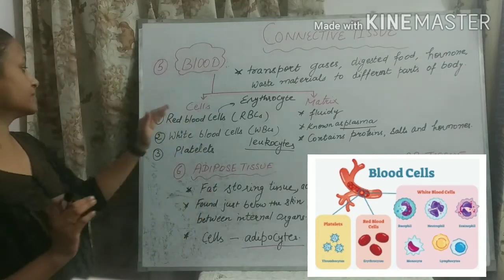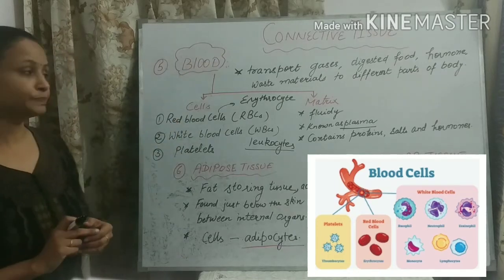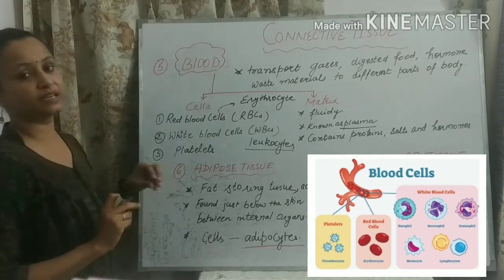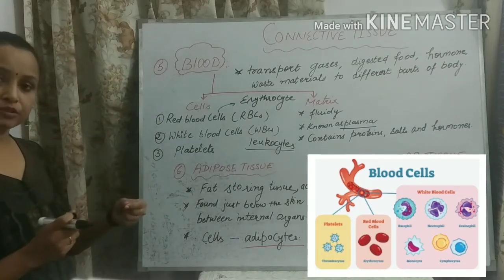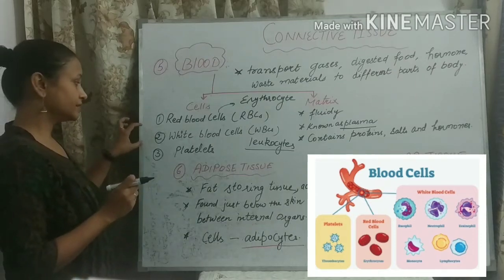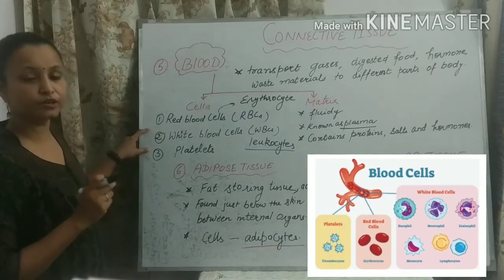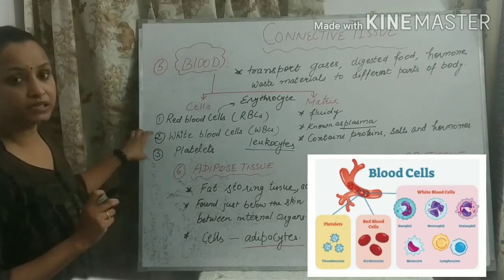You can see the structure of the cells of blood in the diagram. Red blood cells are generally disc shaped. White blood cells are further classified into different types, students, but there is no need to learn them now.